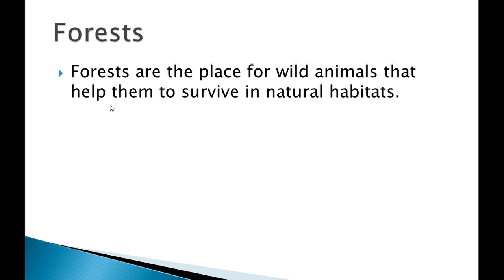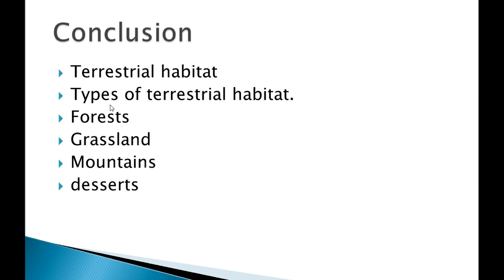Next we have forest. A forest is a place for wild animals, where you have trees, wild flora, wild fauna, shrubs, herbs and grasses. So a forest is actually a place of wild animals. So what we have studied in this video is what terrestrial habitats are and the types of terrestrial habitat: forest, grasslands, mountains and deserts. Okay, so I hope this video is clear to you, class.